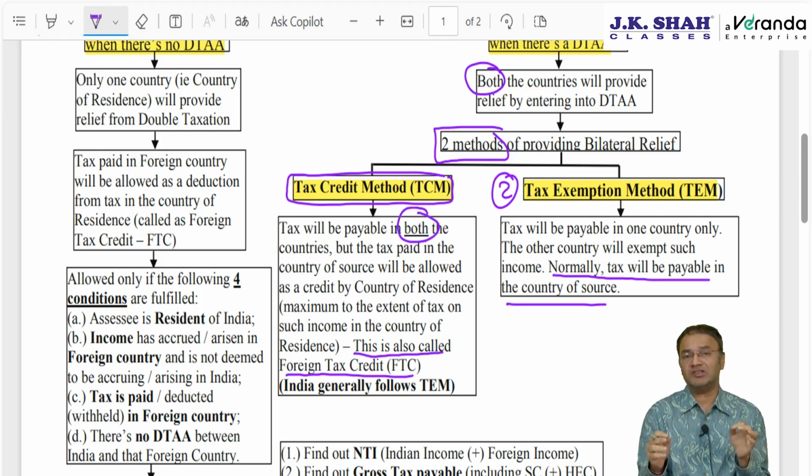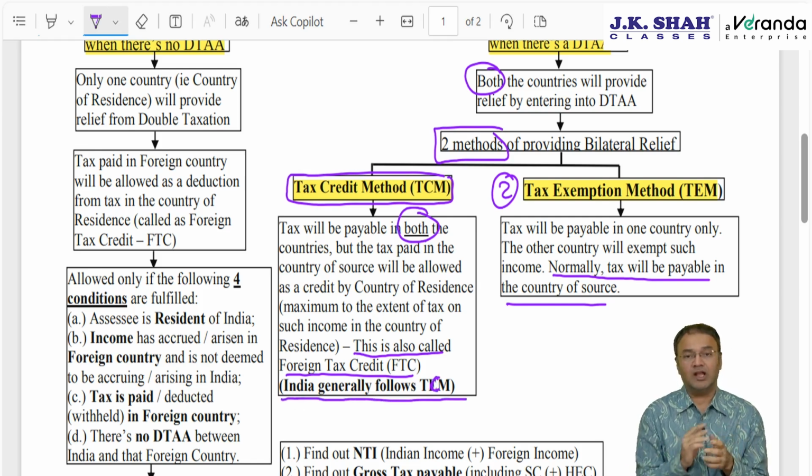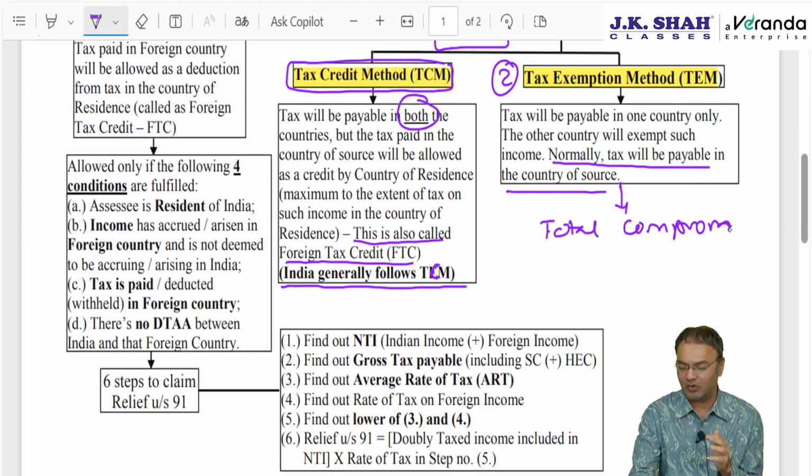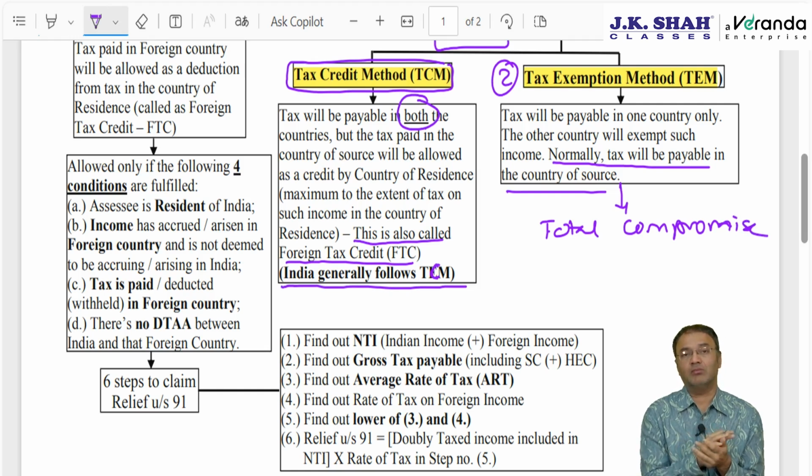India has entered into agreements with 98 countries. Out of 98 countries, with most countries India follows this particular method, TCM, the tax credit method, whereby both governments receive some amount of tax. Tax exemption method is also called total compromise method or full exemption method. Here one country will receive full tax, and the other country will have to compromise. That's why most countries including India prefer the tax credit method over the tax exemption method.